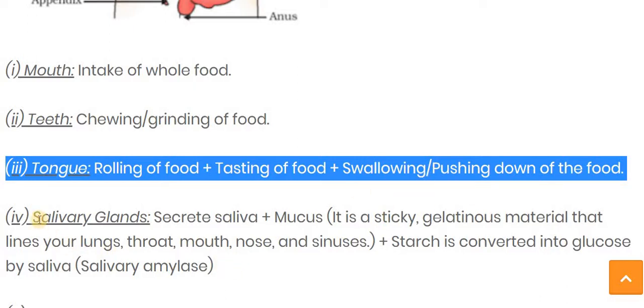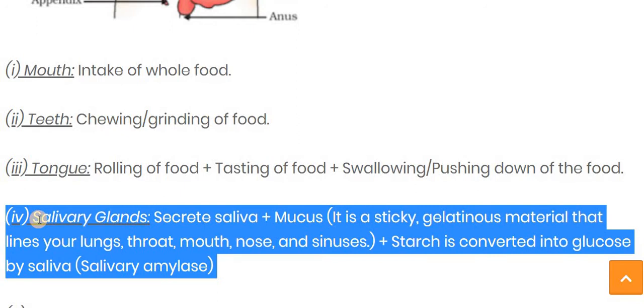Now the next and most important is the salivary gland, and from this topic a 1 mark question is also asked. The salivary gland is a kind of gland which secretes saliva, and this saliva possesses amylase, an enzyme that is called the salivary enzyme.